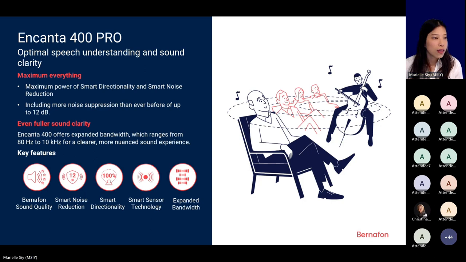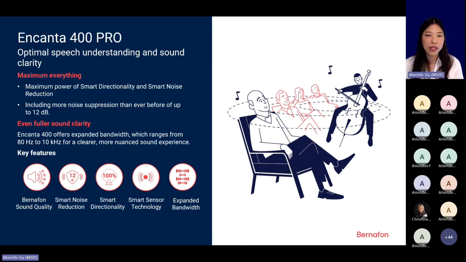So with Encanta 400, your clients benefit from what is the maximum possible with the smart noise management. So the smart directionality, you can see, provides up to 100% reduction in that specific area where noise is coming from. And the smart noise reduction can provide up to 12 decibel of noise suppression. And it also has machine learning 2.0.